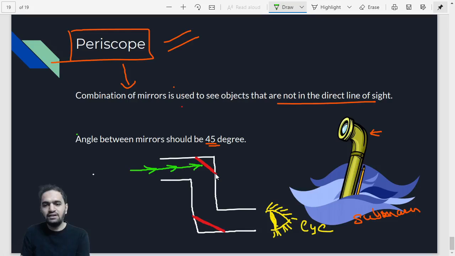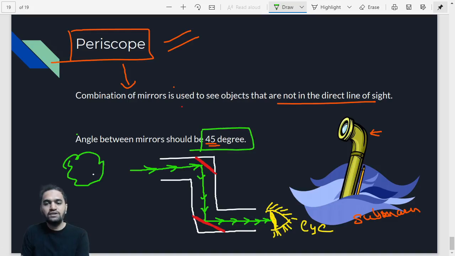Then the rays of light will come from this end. They will hit that mirror and be reflected towards the other mirror, and then reach the eye of that person. As you know, if rays of light enter our eyes, then we can see the object. So whatever object is present here, you will be able to see it. What should be the angle between these two mirrors? There is a certain necessity: the angle should be 45 degrees. If you keep these mirrors at a 45-degree angle between them, then definitely you will be able to see that object.